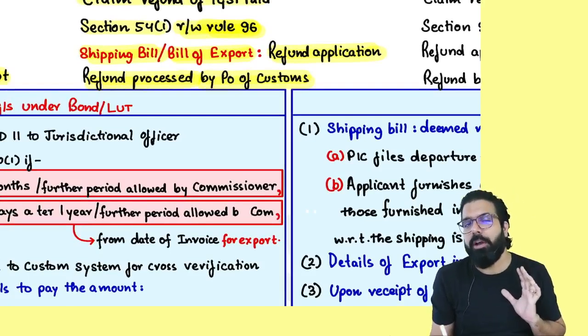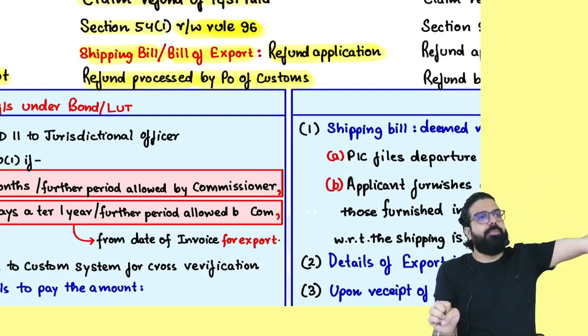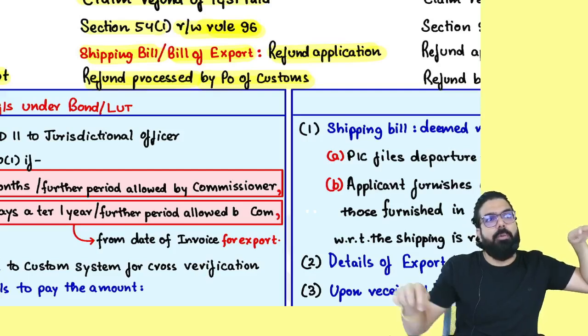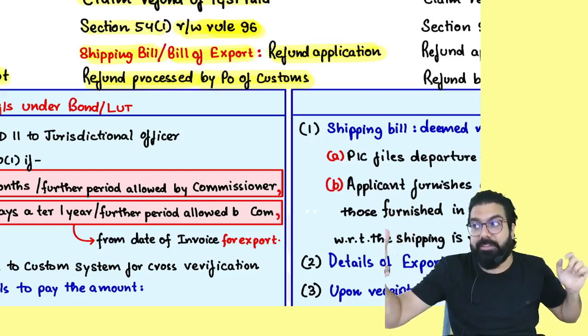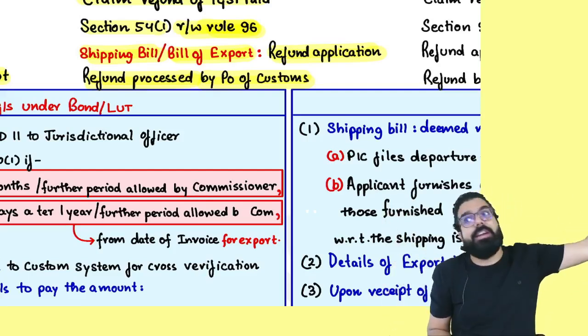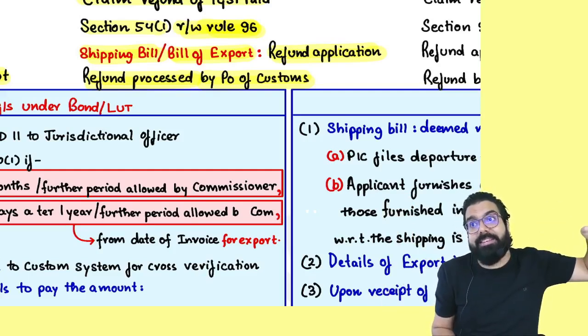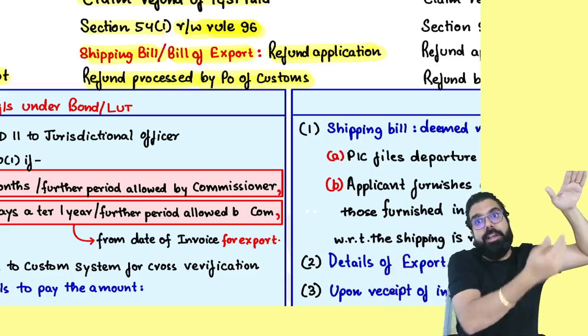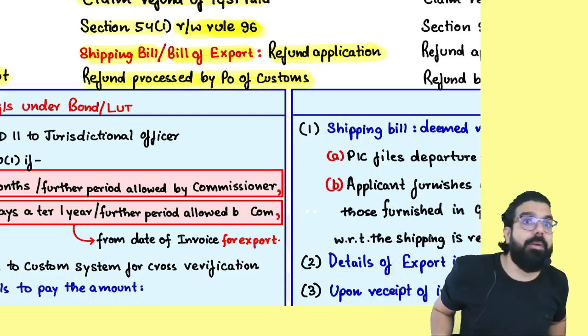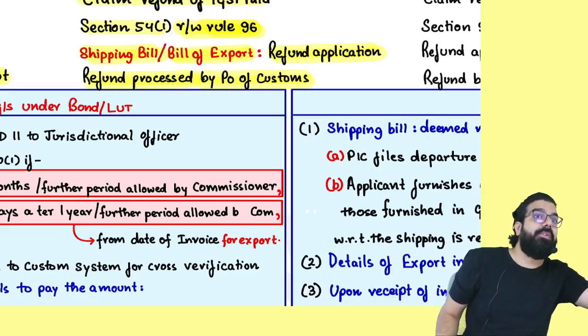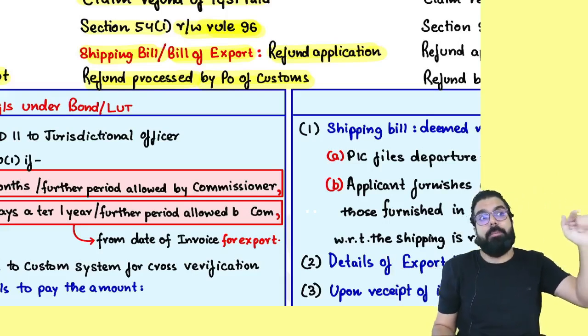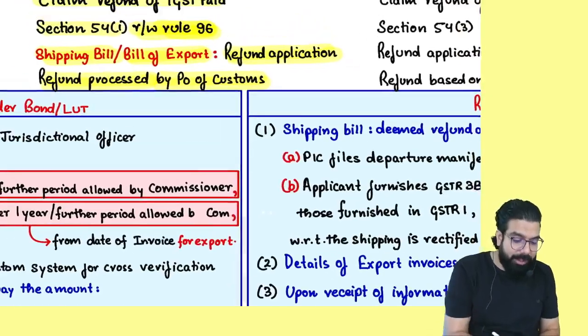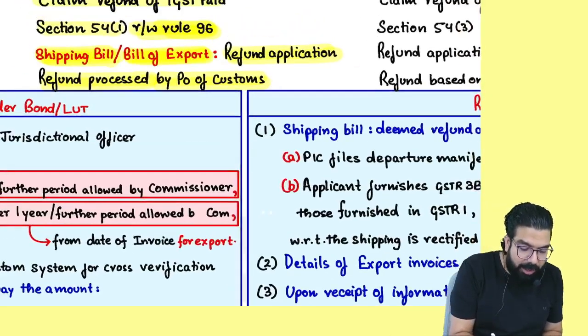So tell me one thing. I exported and gave a LUT or bond. ITC refund will be given by whom? The GST department. But sir, I exported the goods, and I paid the IGST and exported. I have already used the ITC. This IGST refund will be given by whom? This IGST refund will be given by the customs department, on the basis of the shipping bill or the bill of export.